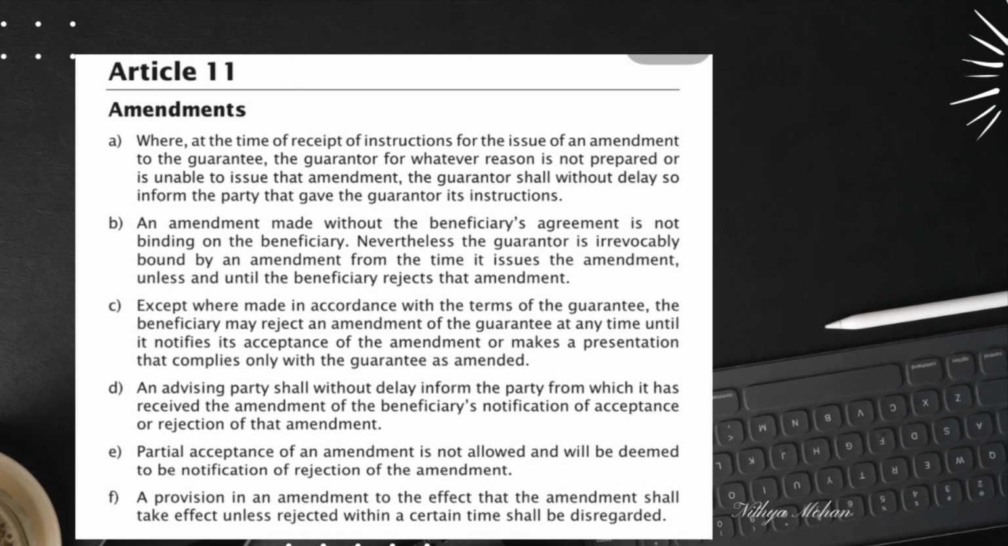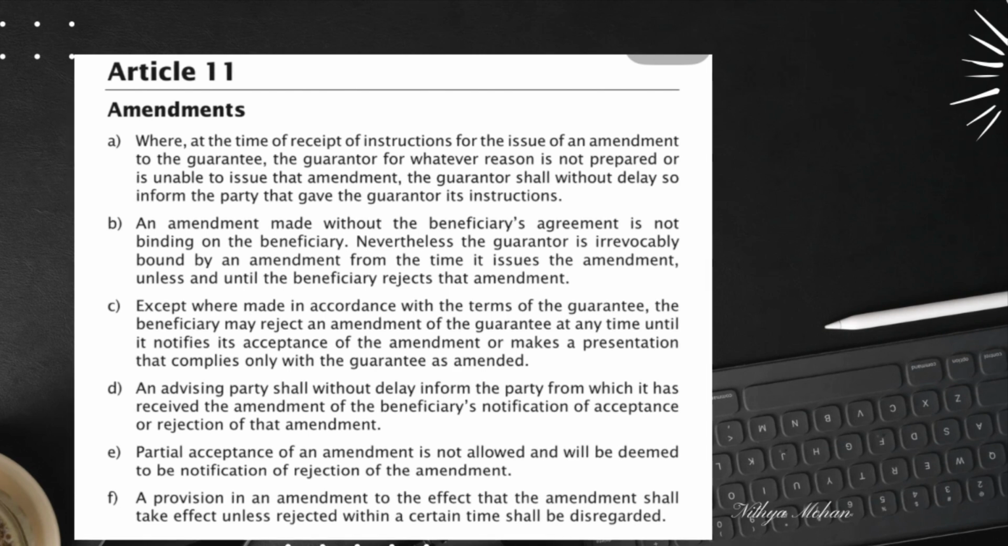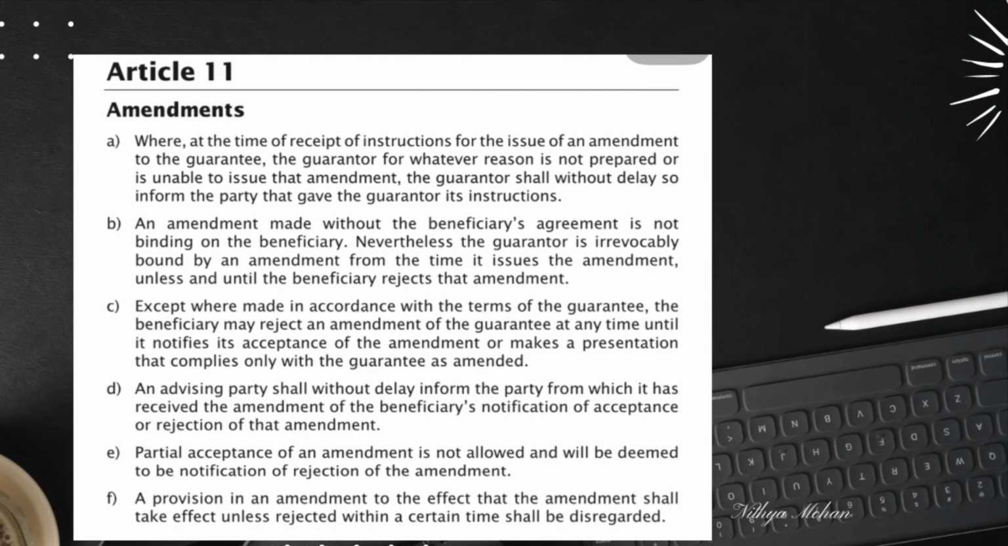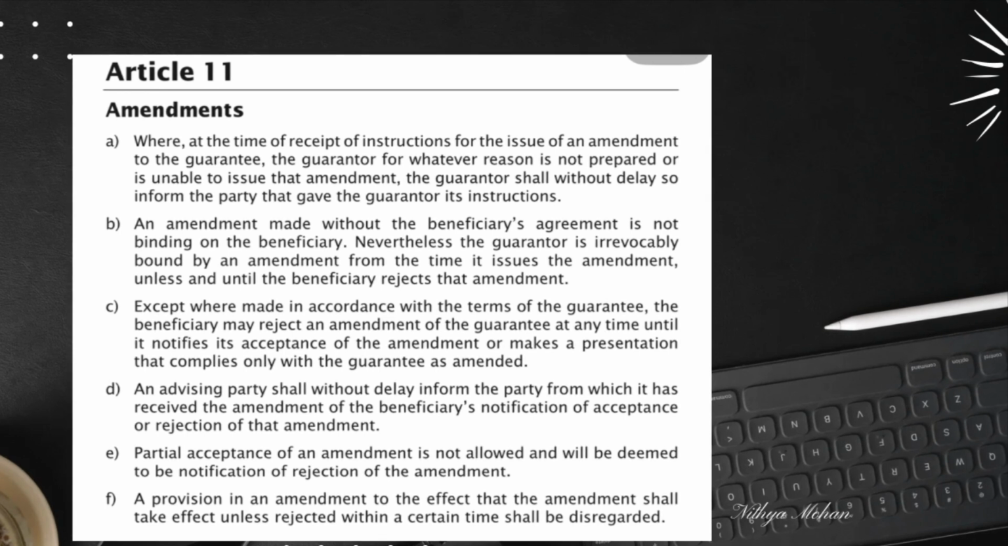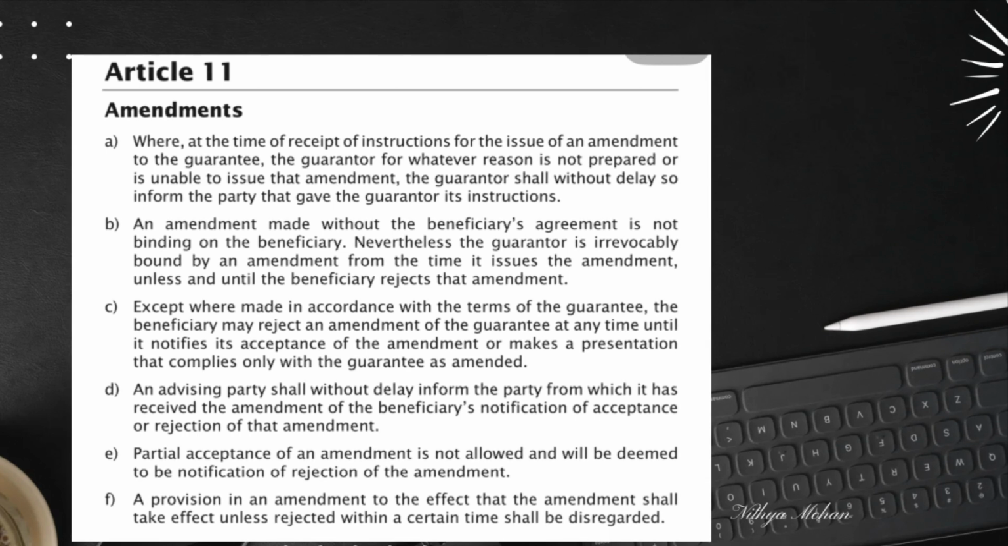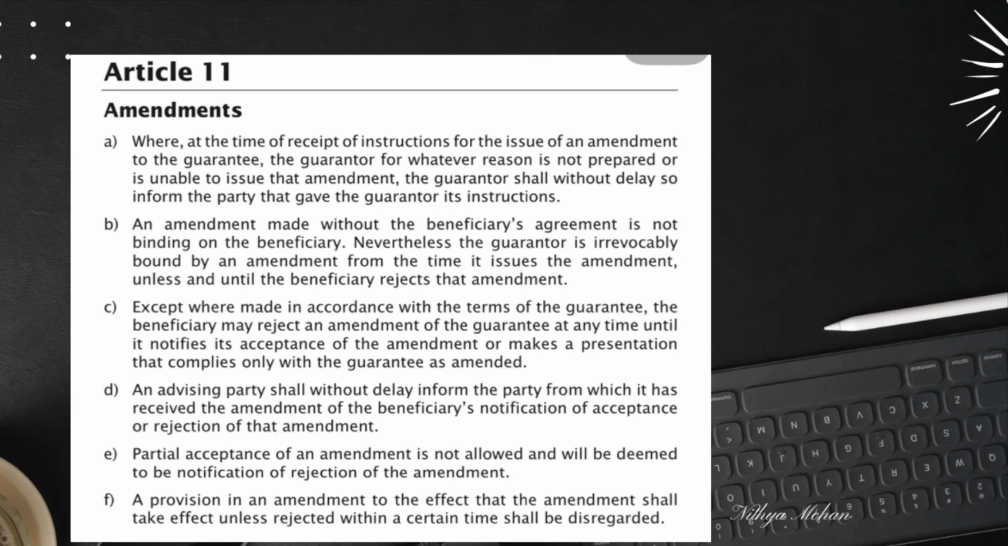Partial acceptance. Here is an important rule. Partial acceptance of an amendment is not allowed. Article 11E states that if a beneficiary tries to accept only a part of the amendment, it will be treated as a full rejection. This eliminates ambiguity and ensures clarity in the agreement.